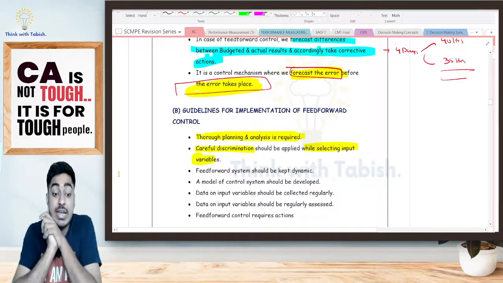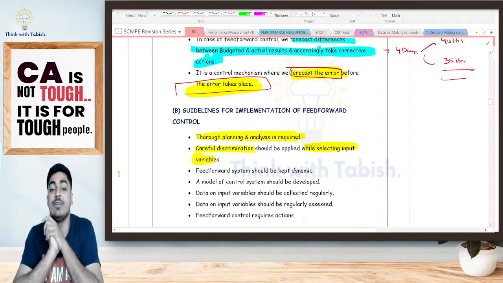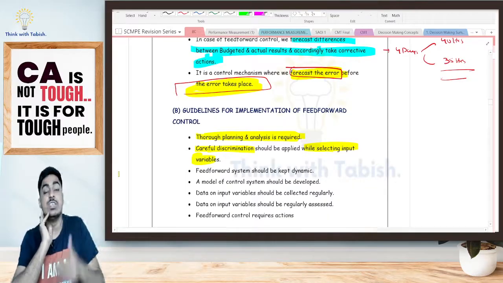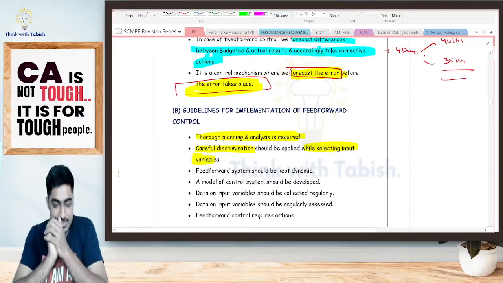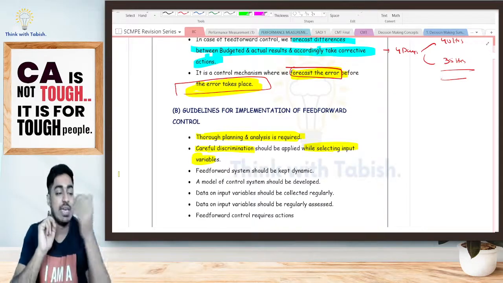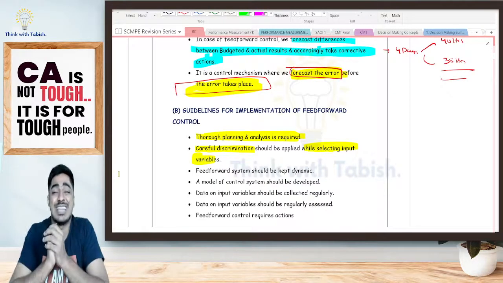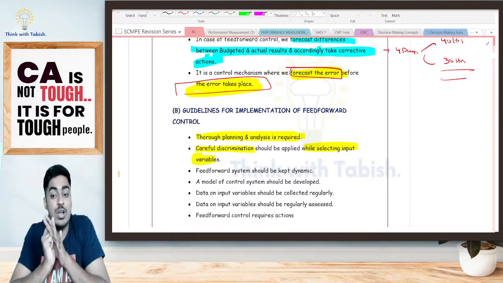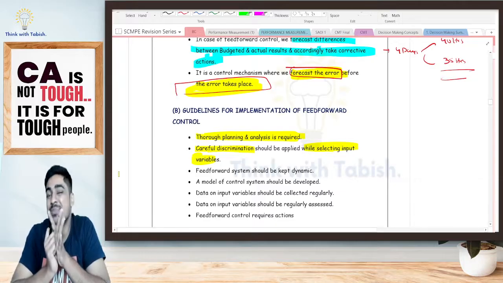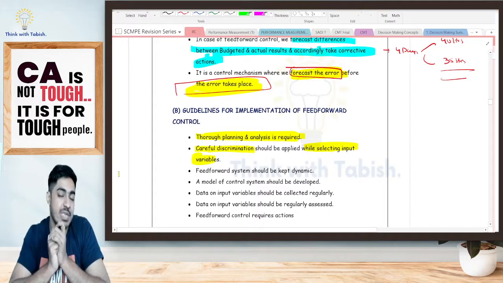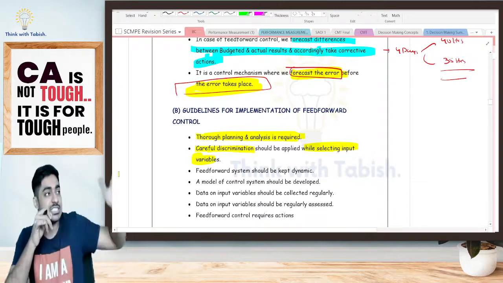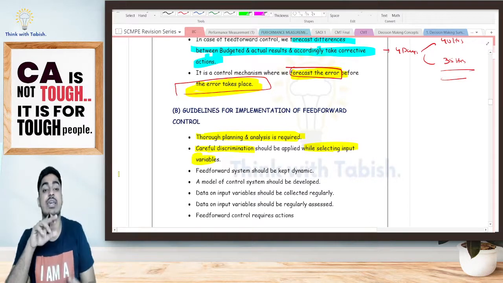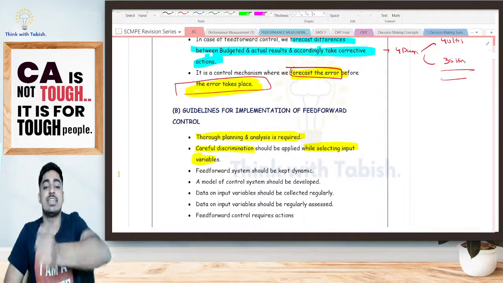I should be discriminating the information available with me, telling which is more important, which is less important, which is more serious, which is less serious, which is more probable, which is less probable. Say for example, I'm Reliance, importing oil, and based on that I'm doing extraction. Now someone told me that Dubai, Saudi Arabia, my Arab countries, are going to increase the fuel prices. It is some random information I've got. It's not necessary that just based on some information that I'm getting, I should take action. A careful discrimination should be applied.